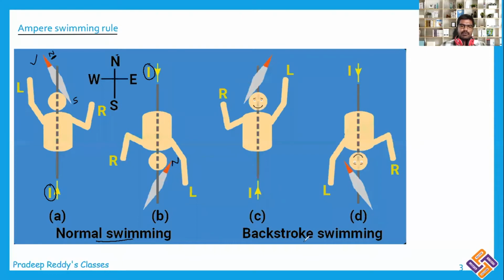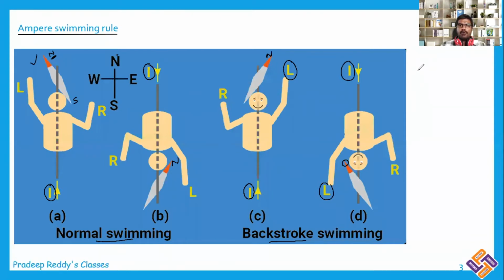And in backstroke swimming, when the person is moving backward, the direction of current is represented by the motion of the person and the direction of the hands represents the direction of the magnetic compass. The motion of the left hand represents North Pole. As the current direction is reversed, the deflection of the compass is also reversed.